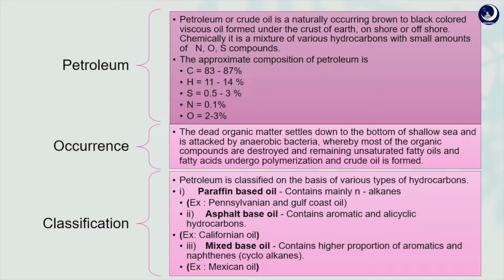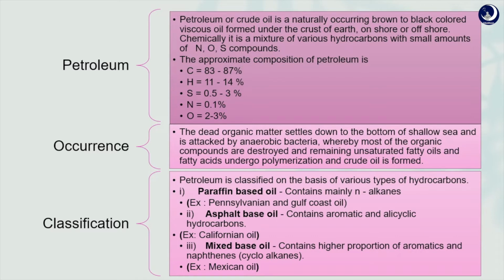And what are the classifications of petroleum? Petroleums are classified on the basis of the various types of hydrocarbons. We just discussed that it contains types of hydrocarbons. If the petroleum contains mainly n-alkanes, that is paraffins, then it is known as paraffin-based crude. It contains semi-solids composed of saturated hydrocarbons up to C35H72.